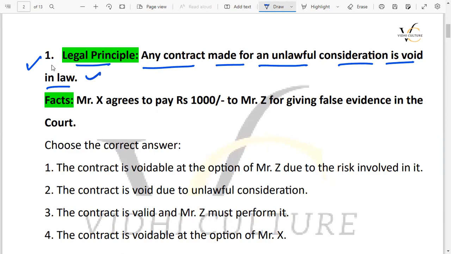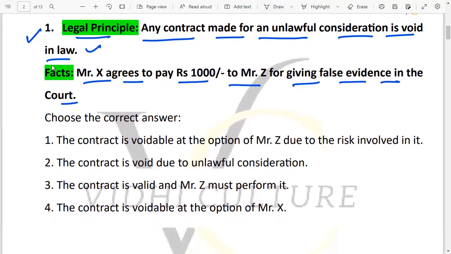This is the principle. Now coming to the facts of this question, that is Mr. X agrees to pay ₹1000 to Mr. Z for giving false evidence in the court. X जो है वो Z से ये agree करता है कि I will give you ₹1000 if you will give false evidence in the court. तो एक गलत काम, unlawful काम करने के लिए यहाँ पे कहा जा रहा है.